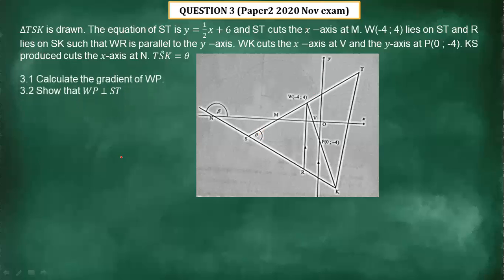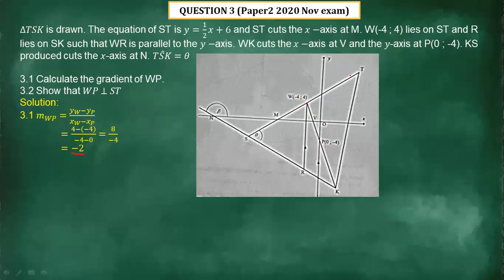Now let's see what the questions are. Calculate the gradient of WP. Where is WP? We've got the coordinates, so it's quite easy for us to calculate the gradient. We write the correct formula for the gradient, substitute the values correctly, press your calculator, and then you have the gradient, which is -2.